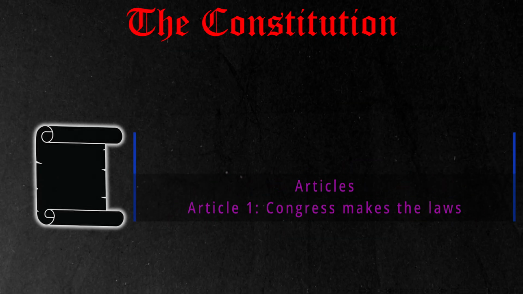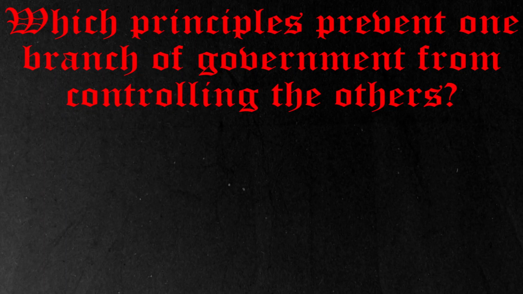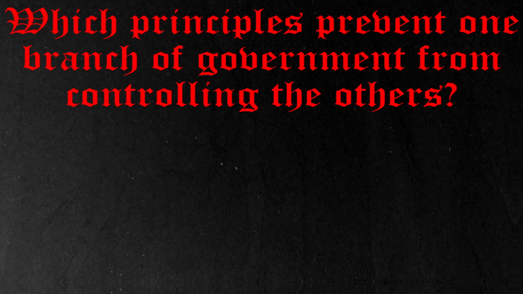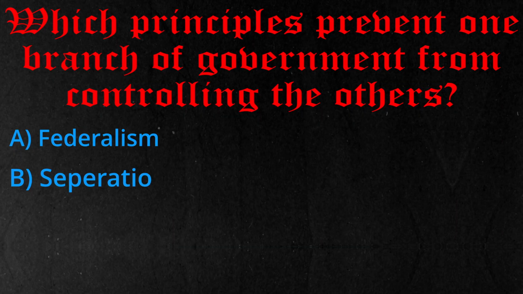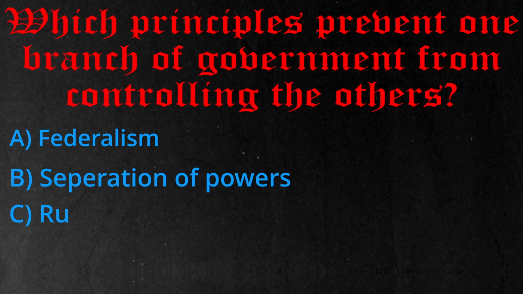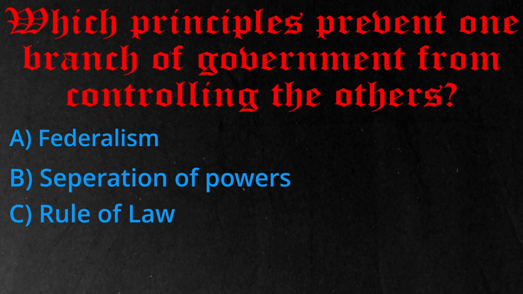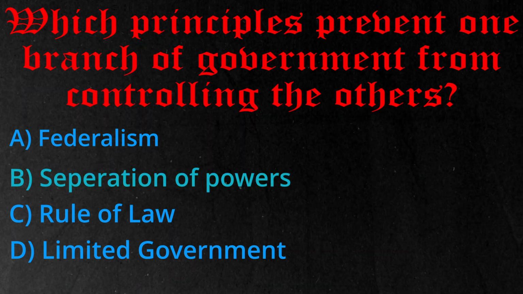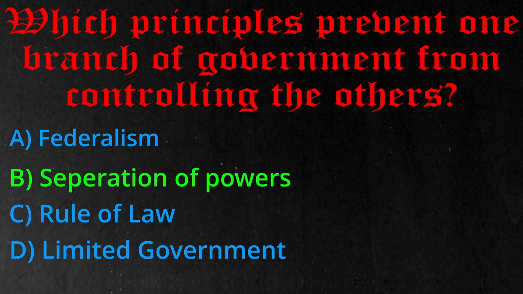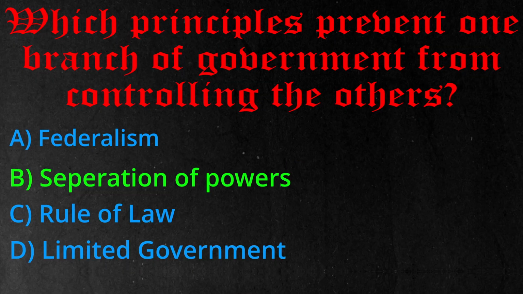Let's dive into our second practice question. Which principle prevents one branch of government from controlling the others? Is it A, federalism; B, separation of powers; C, rule of law; or D, limited government? The correct answer is B, separation of powers. Checks and balances help keep it in place.